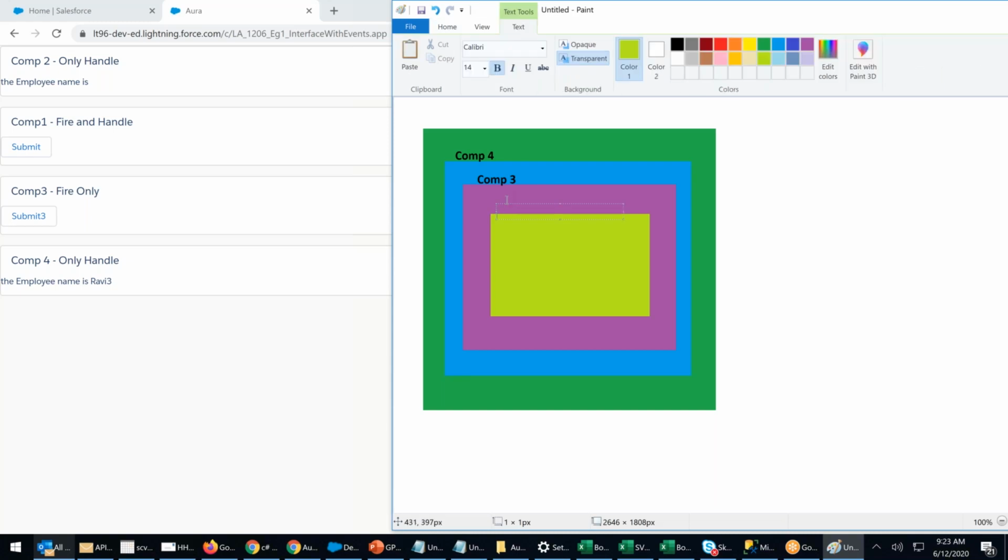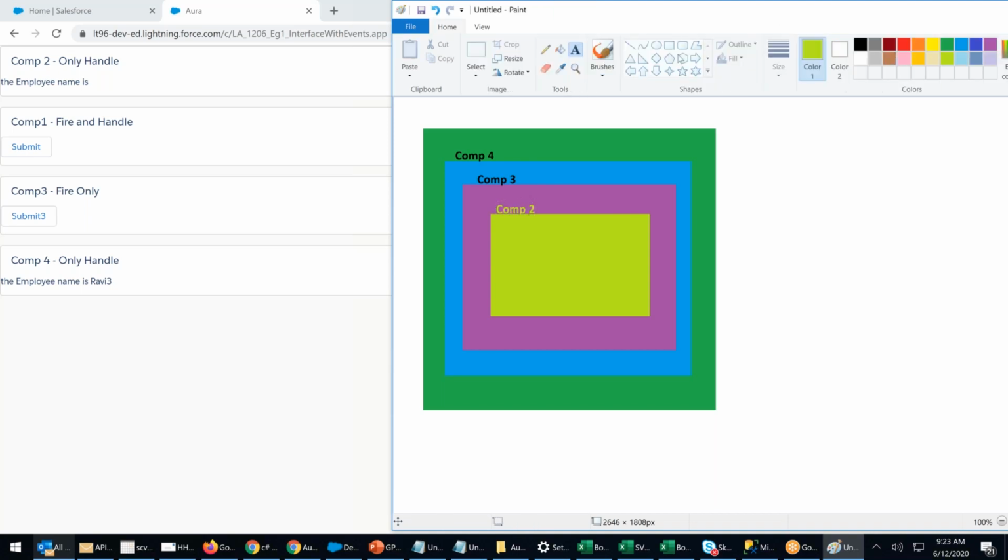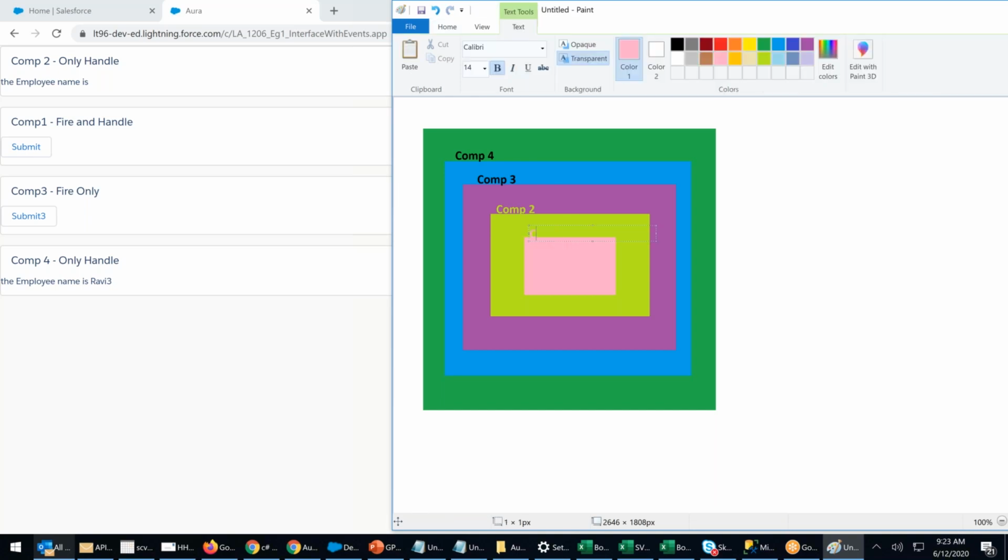Now I'm saying, what is this? Comp 2. Inside the comp 2, finally, I have one more component. Let it be pink, fill with pink. Control Z. Pink is comp 1.